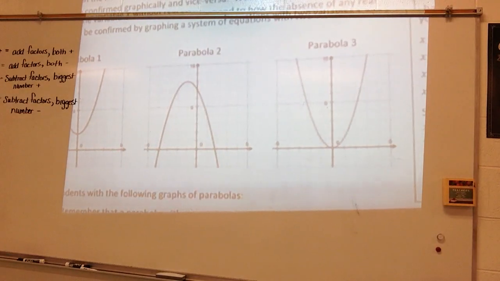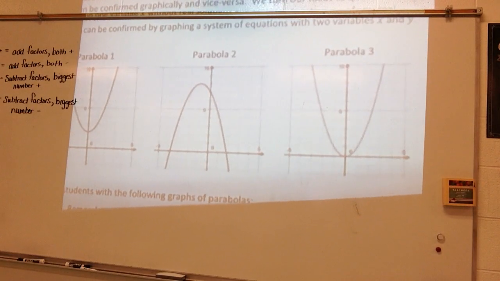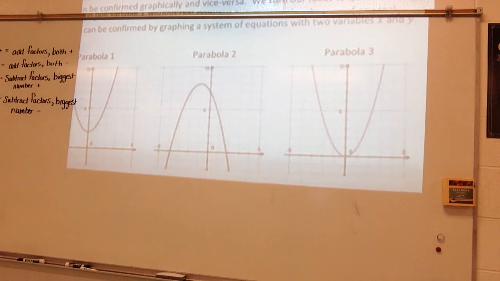Let's look at parabola 2, which is the graph of the equation y is equal to 8 minus (x plus 1) quantity squared. How many solutions are there to the equation 8 minus (x plus 1) quantity squared is equal to 0?